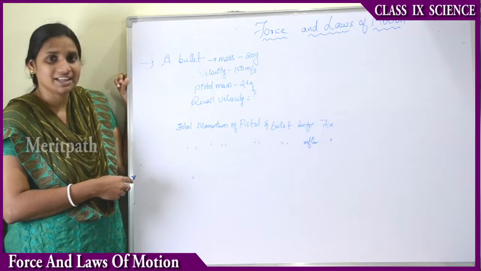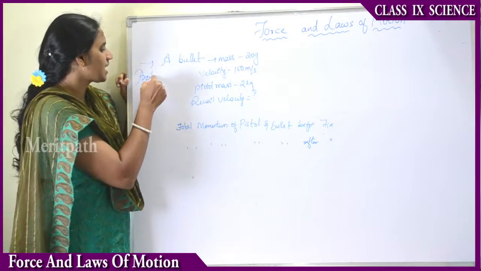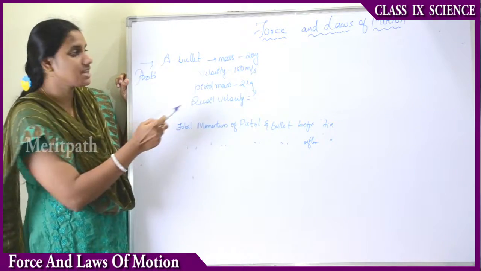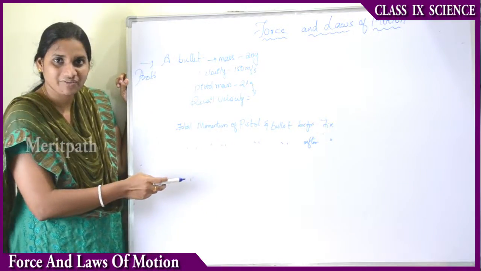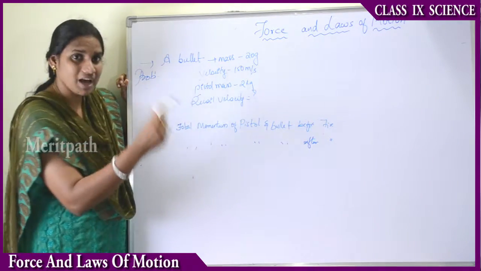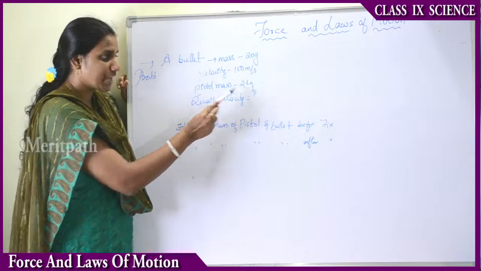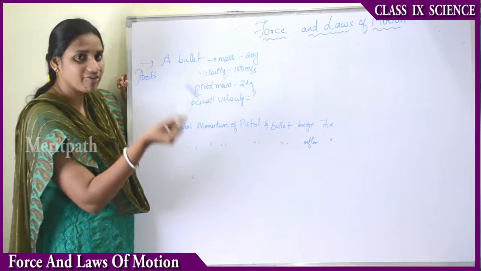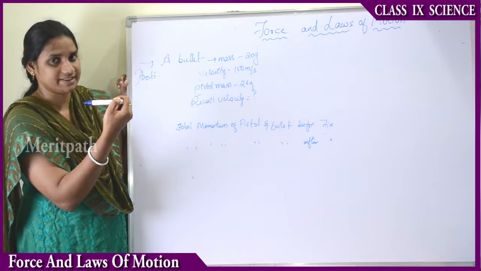The problem given is: a bullet has a mass of 20 grams and a velocity of 150 meters per second, and the pistol's mass is 2 kg. We have to calculate the recoil velocity, right?